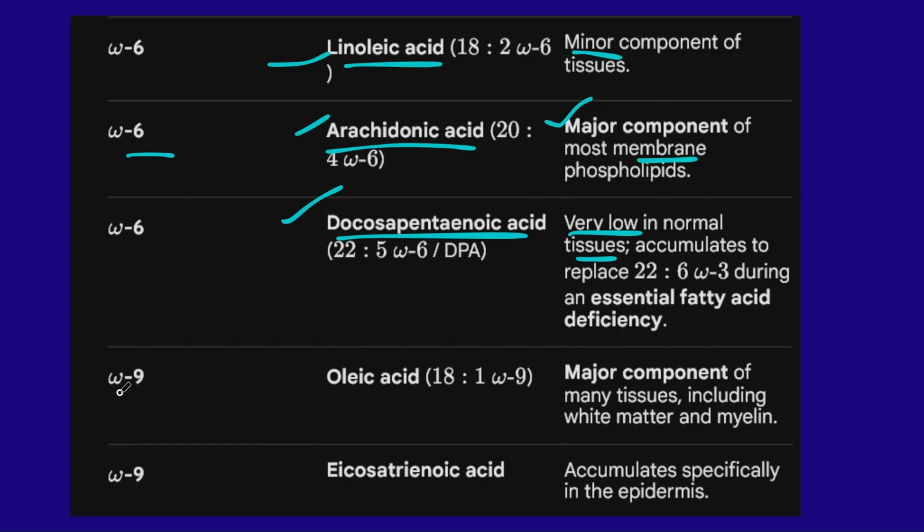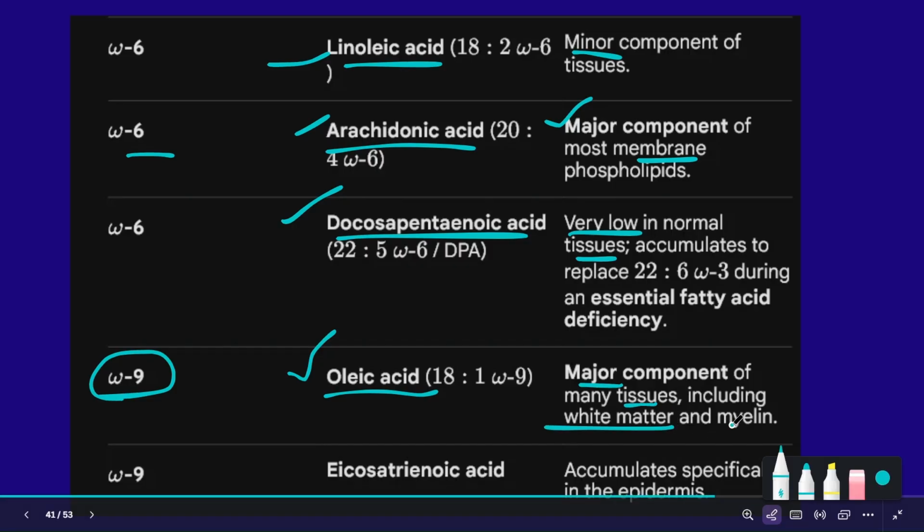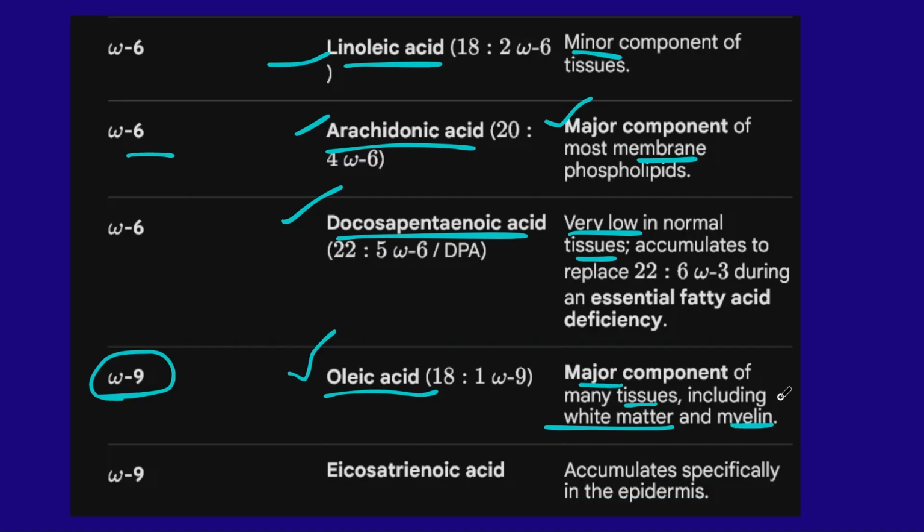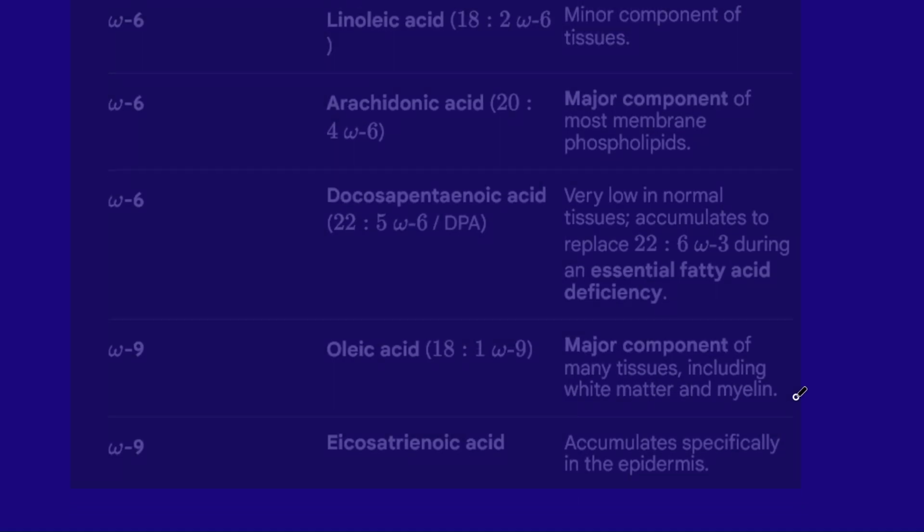Next one is the different types of the omega-9 fatty acid. The first important omega-9 fatty acid is oleic acid. This is present in the major components of our tissues along with the white matter of our brain, present in the myelin sheaths of the neurons. And also the second type of omega-9 is eicosapentaenoic acid, which is present in the epidermis of our body.